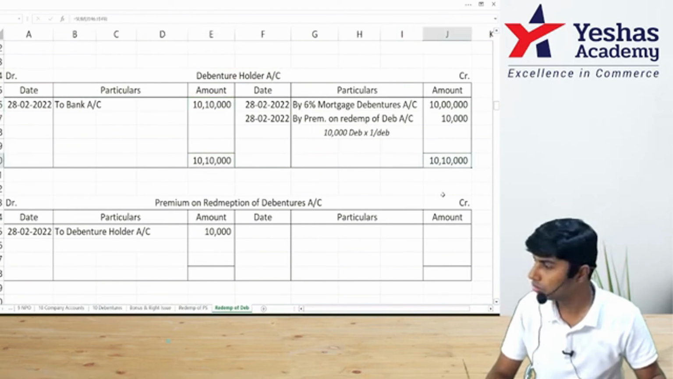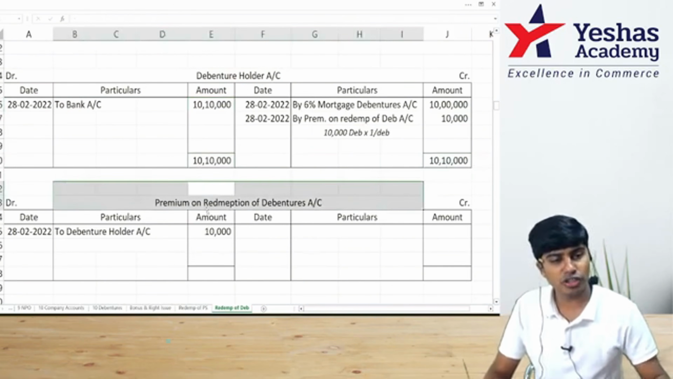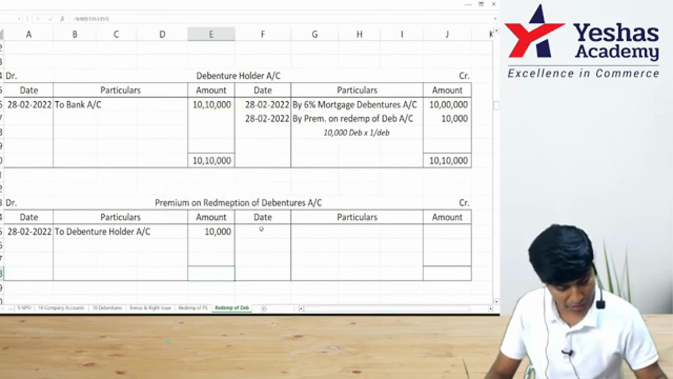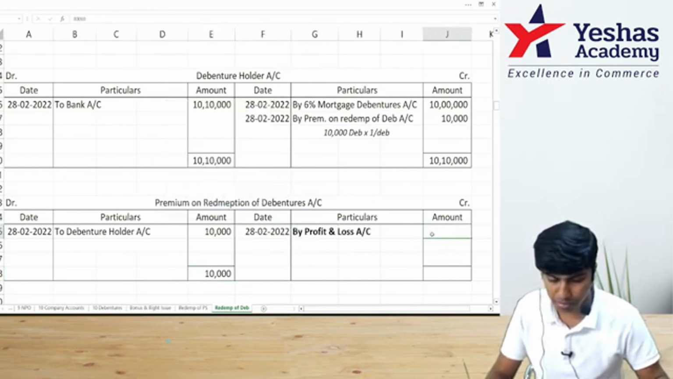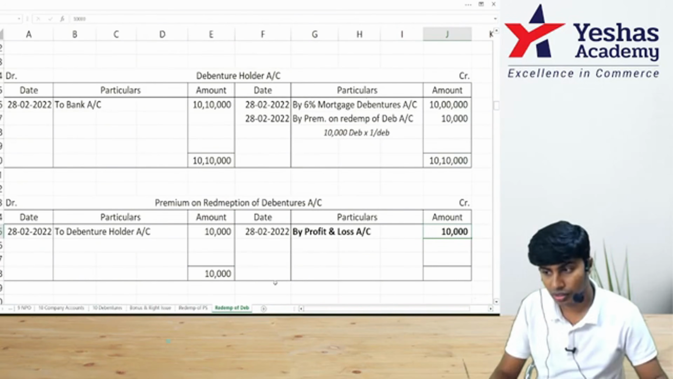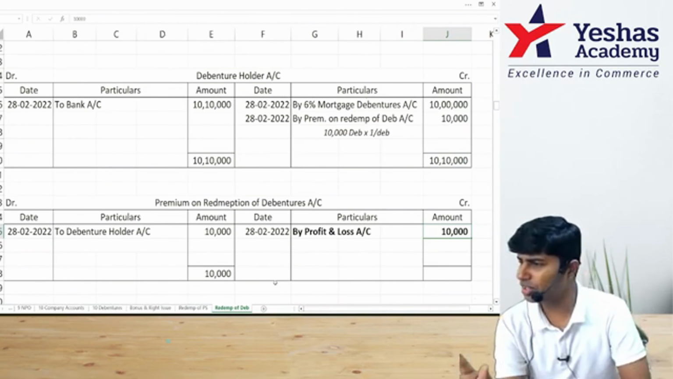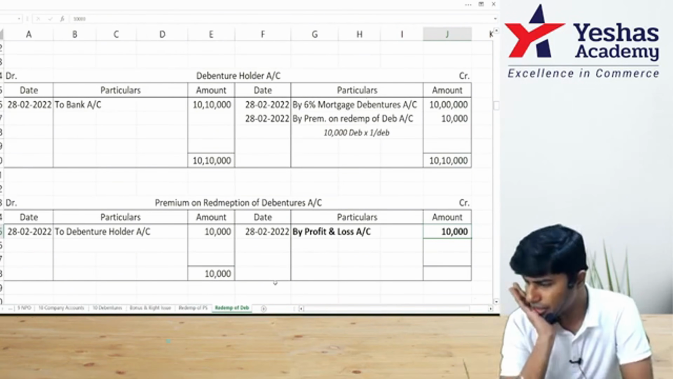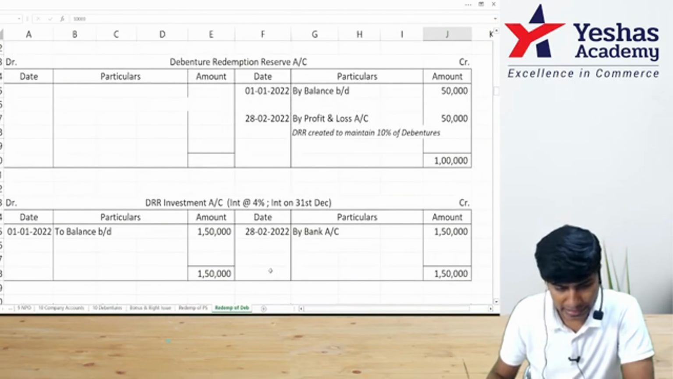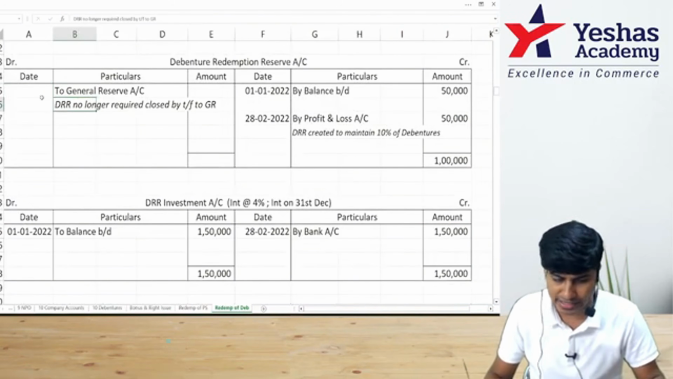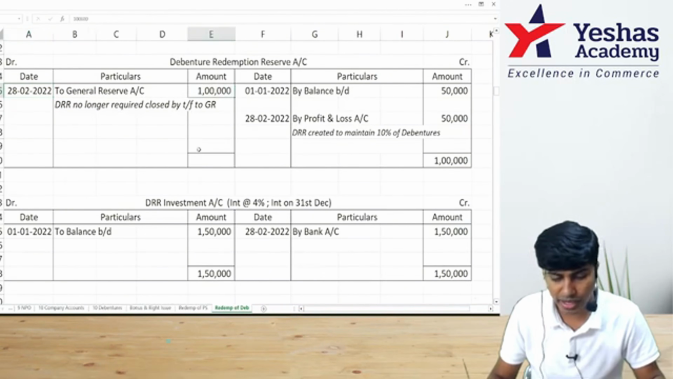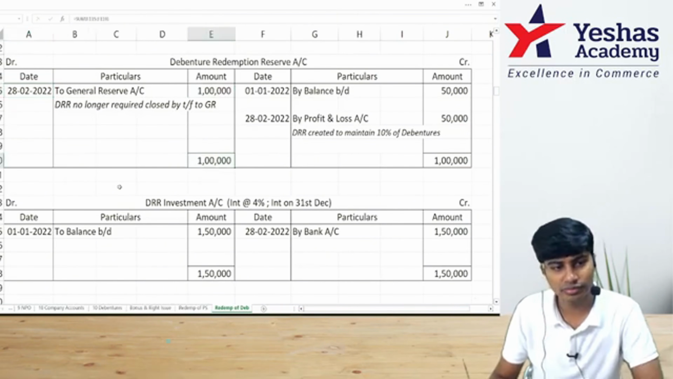This stands closed. This premium on redemption of debentures stands transferred to P&L. You have written the entry P&L account debit to premium on redemption of debentures. So I've written by P&L 10,000. Over. Last and final entry, cherry on the cake. Close your DRR, transfer it to general reserve. Isn't that the last entry that you wrote? What is the entry? DRR account debit to general reserve. DRR no longer required, closed by transfer to general reserve. 1 lakh. Ta-da. Got this?